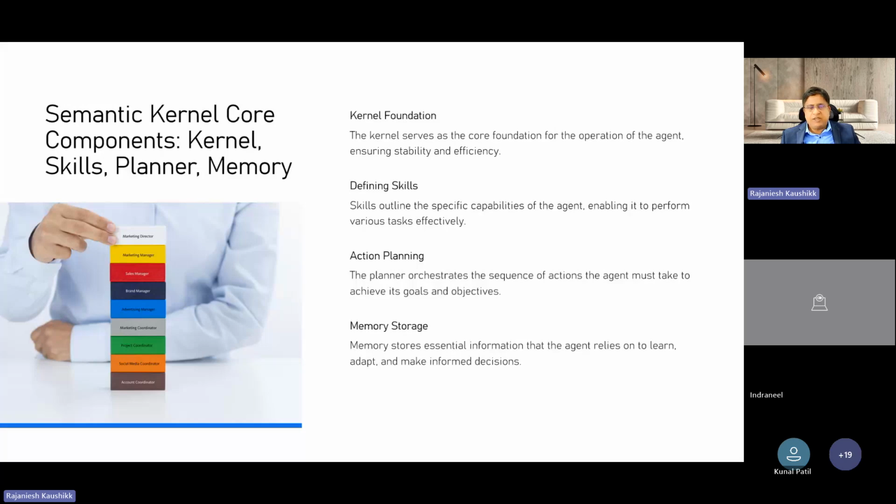agent. Then there is another concept called action planning, where you plan to orchestrate the sequence of actions for an agent so that the agent can take those actions to achieve its requested goal. And last but not least, the memory storage, which is required for storing your data, where the agent relies on it to learn, adapt and make informed decisions. Or after the agent is restarted, it can start from where it left off. So memory storage is very, very important.